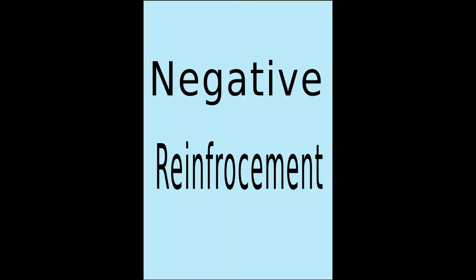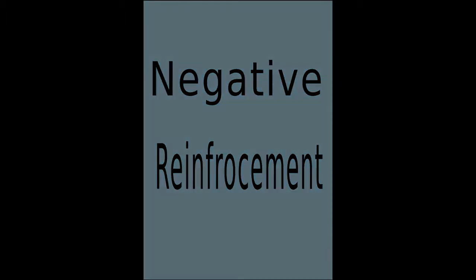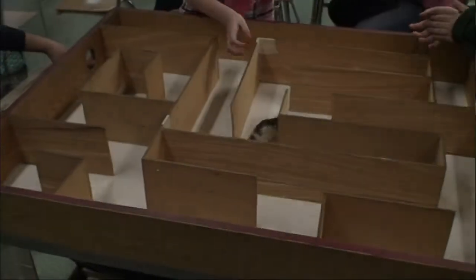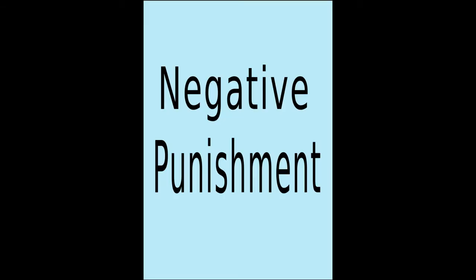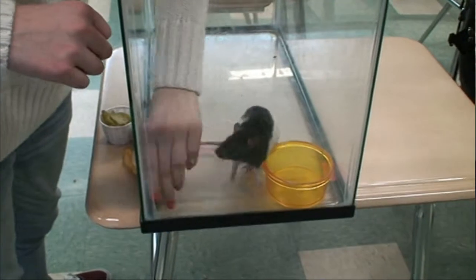Positive reinforcement is adding a stimulus to increase wanted results in an individual. An example of this is when we gave Georgie a treat after he completed the maze, so that way he would keep doing the correct motions. Negative punishment is taking away a stimulus to decrease an unwanted behavior. An example of this is when we took away objects like the ball when Georgie was distracted and could not listen to us.